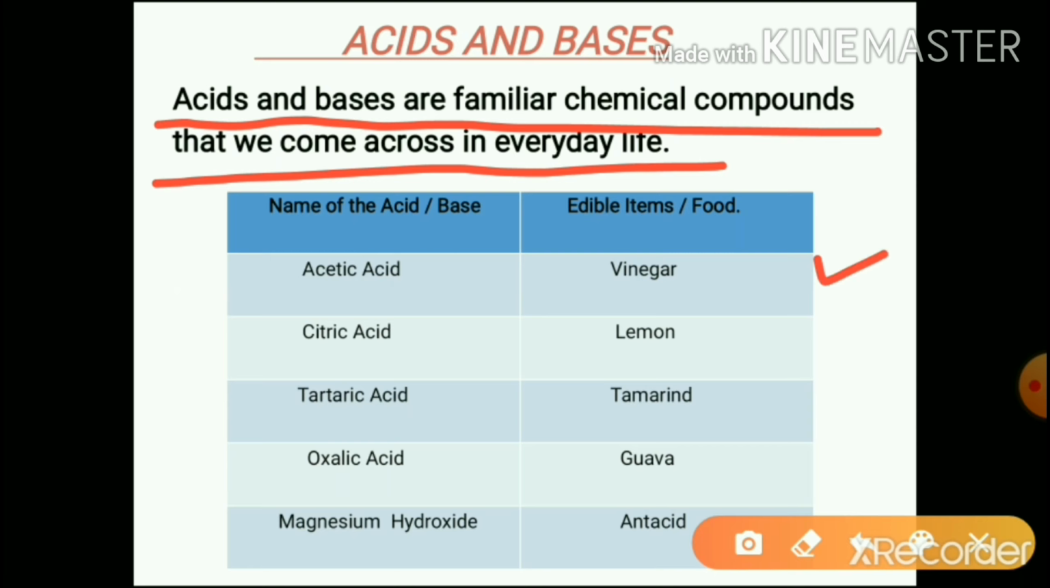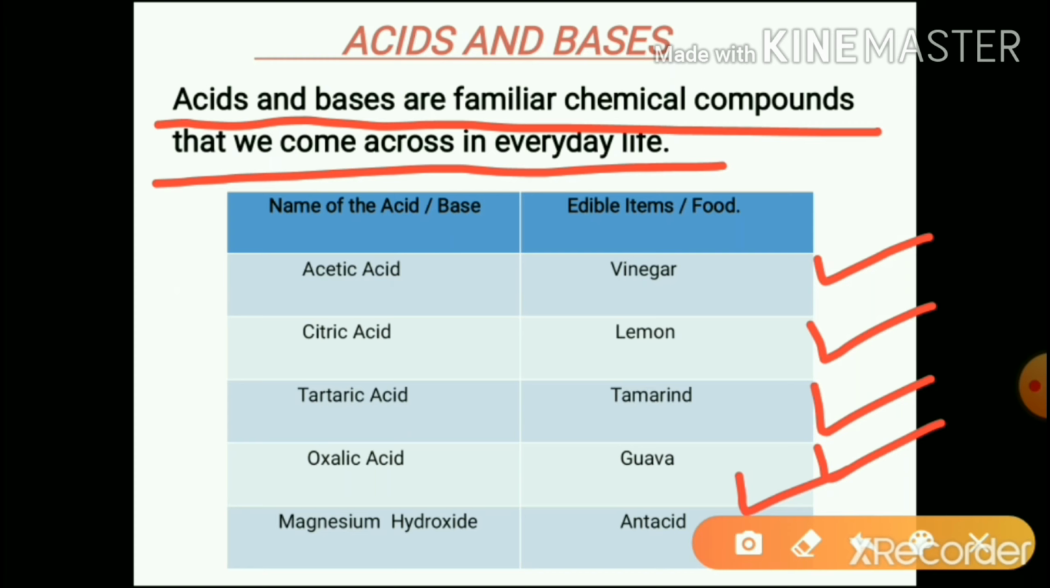Acetic acid is there in vinegar. Citric acid is there in lemon. Tartaric acid is there in tamarind. Oxalic acid is there in guava. Magnesium hydroxide is one component of antacid, which we use as a remedy for acidity. So, these are some acids and bases which we consume in everyday life.